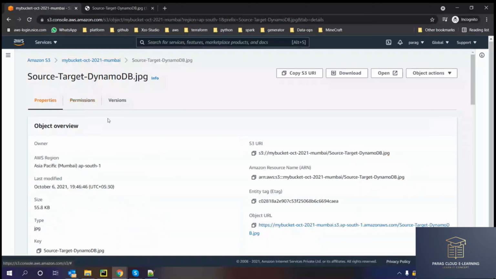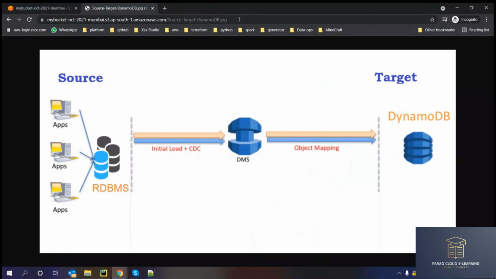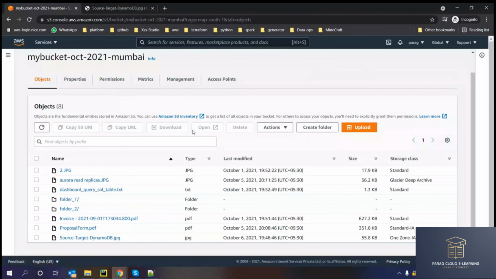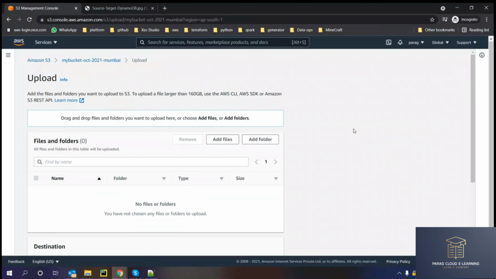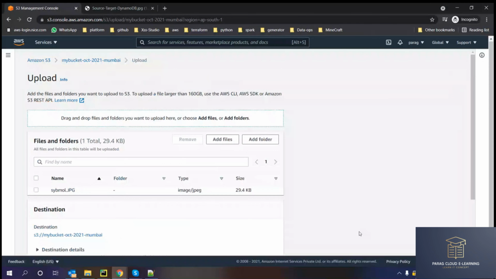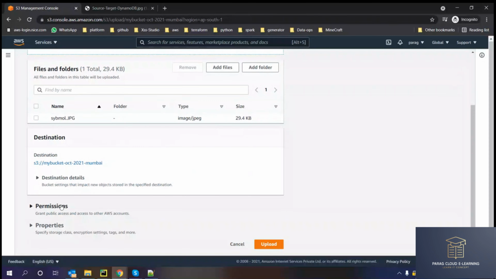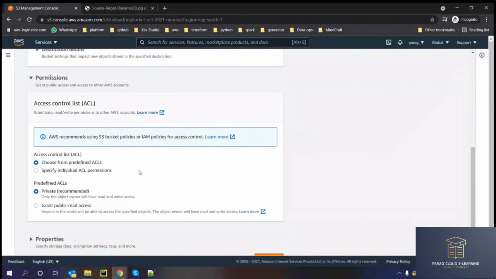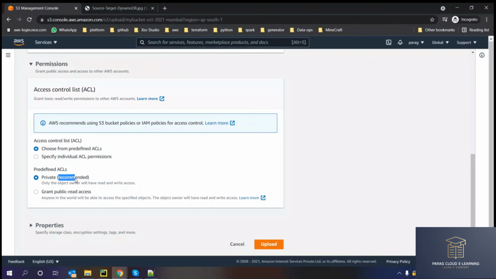If you go to the properties, copy our object URL and paste it in any browser, even on your mobile, you can access this file. If I upload any file right now and go to the permissions, by default this is private.